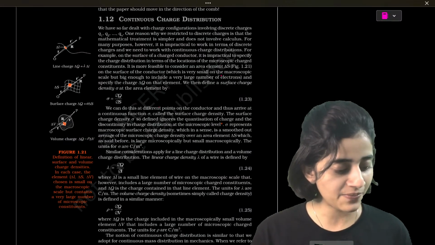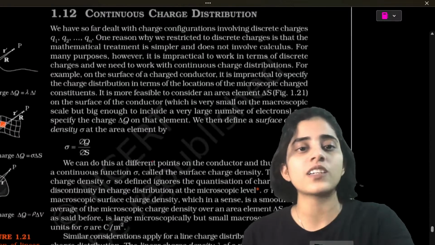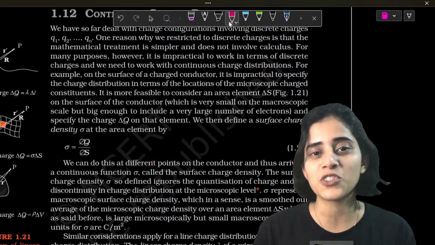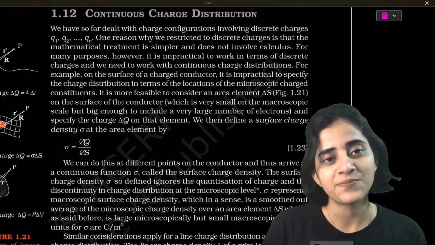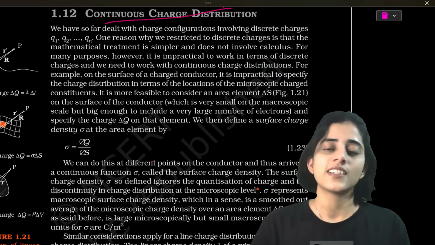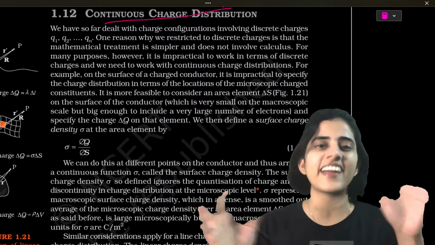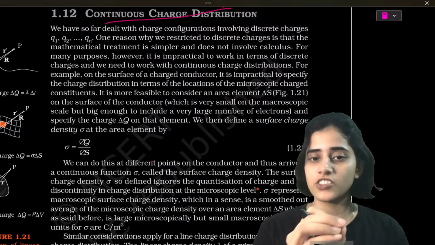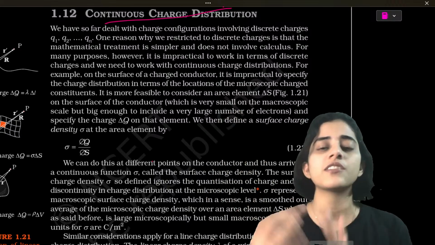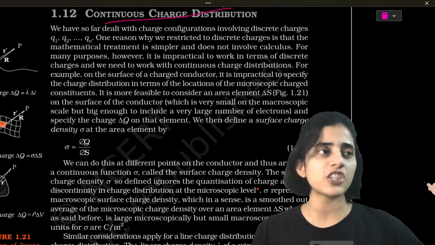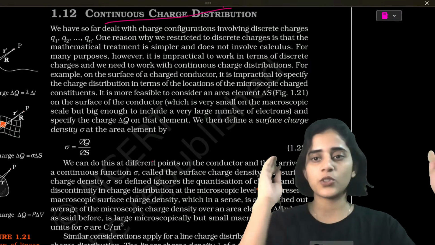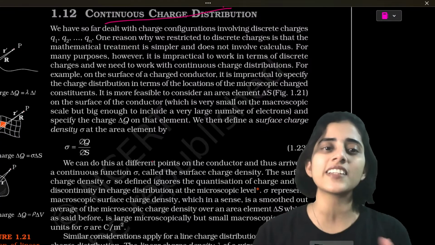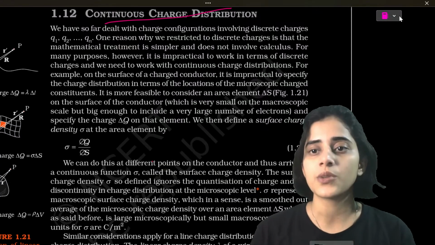Okay, so let's start. Continuous charge distribution. So what is continuous charge distribution? You might have charges at random places. Imagine you have a charge here, another charge here, another charge here. These are all different charges at different points. But imagine I have charges everywhere, from here to here, continuously. That's when you can say charge is continuously distributed.